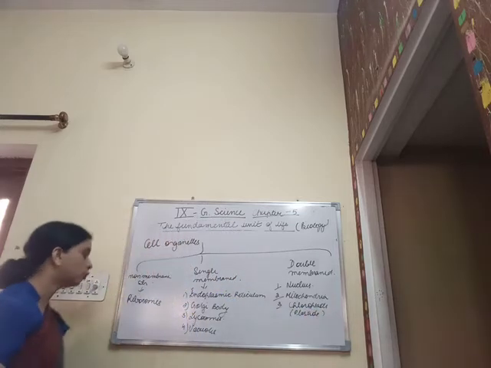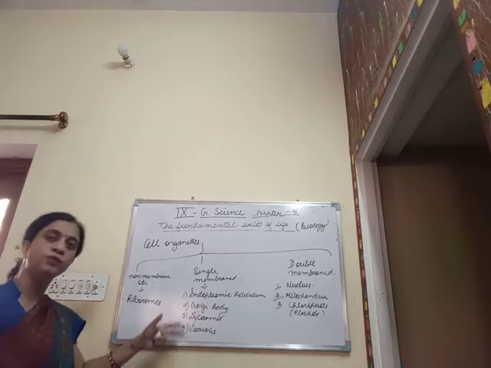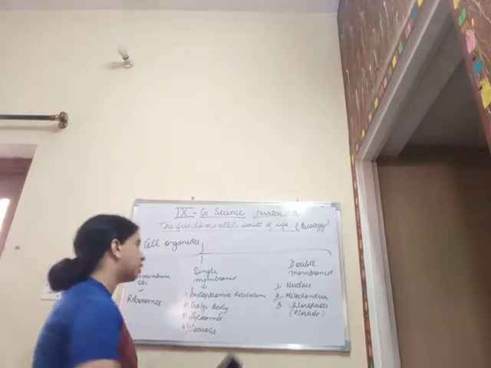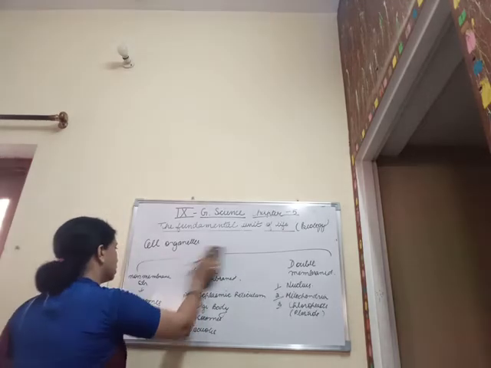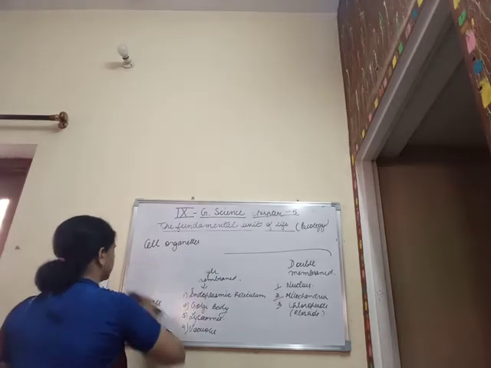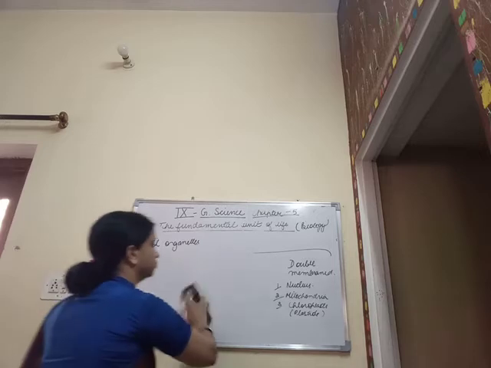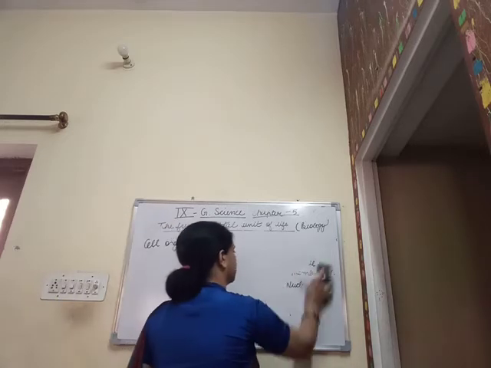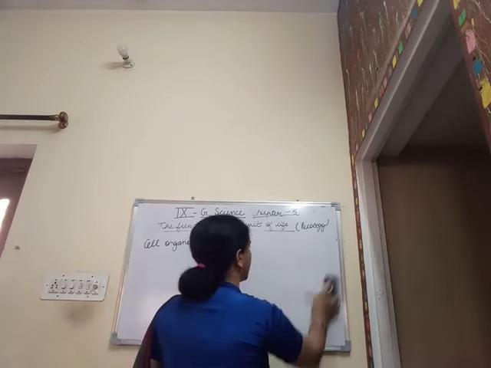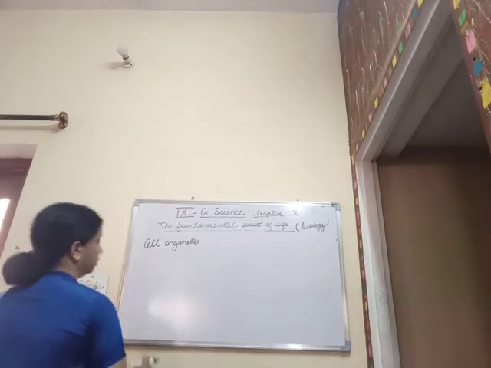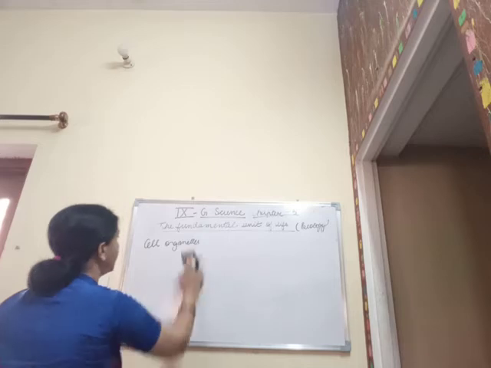So now we are going to study each and every one of these cell organelles in detail along with their structure and function. So starting off with the very first, that is the endoplasmic reticulum.